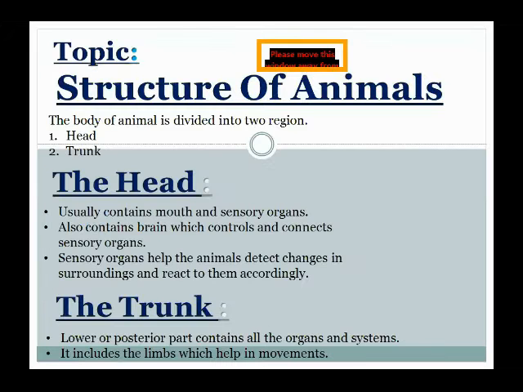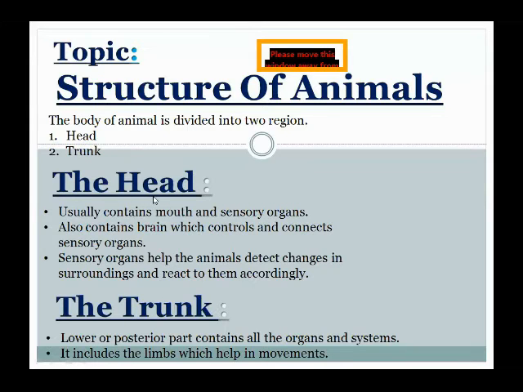So students, now we start our next topic, which is the structure of animals. All living things have a specific structure and a body. Similarly, animals also have a structure and a body. The body of an animal is divided into two regions or parts, which are the head and trunk.